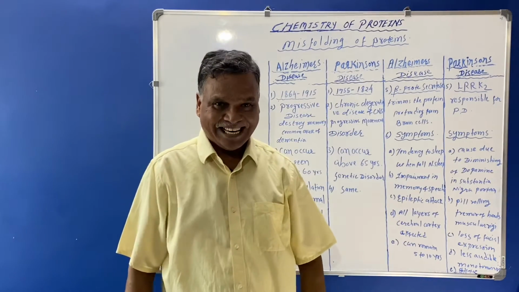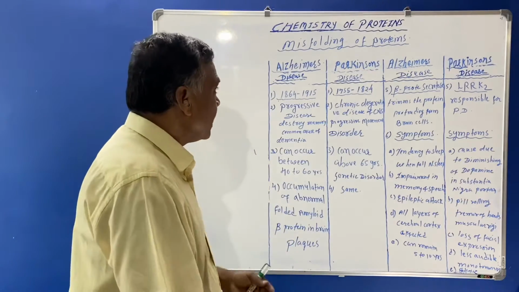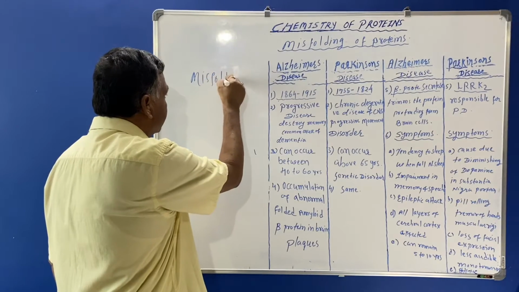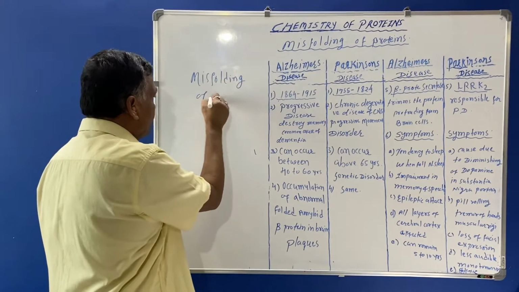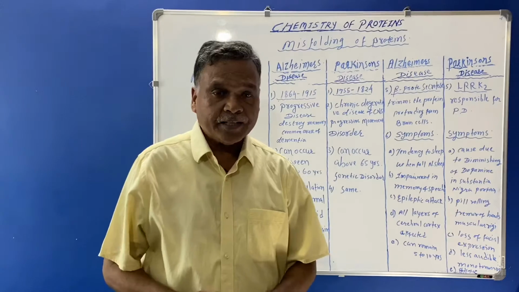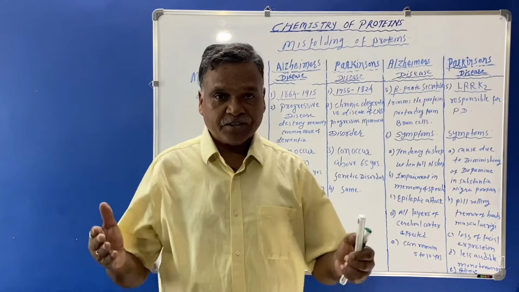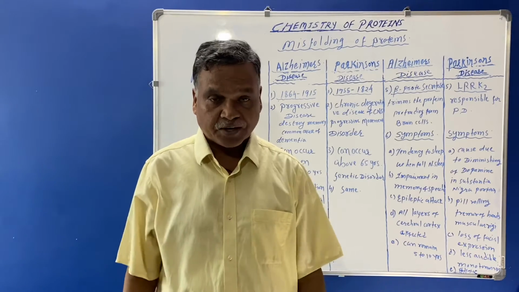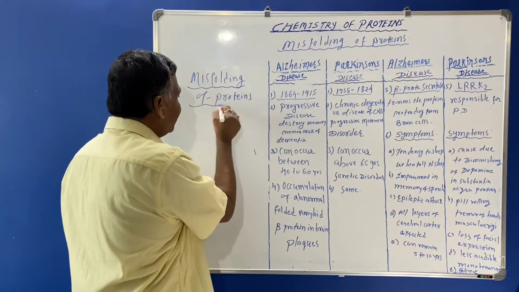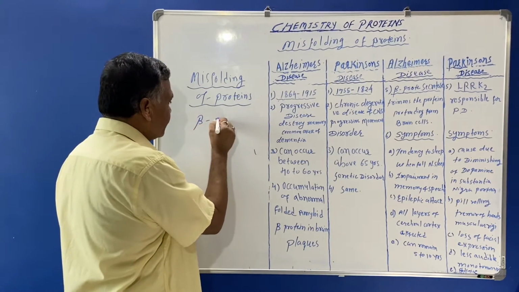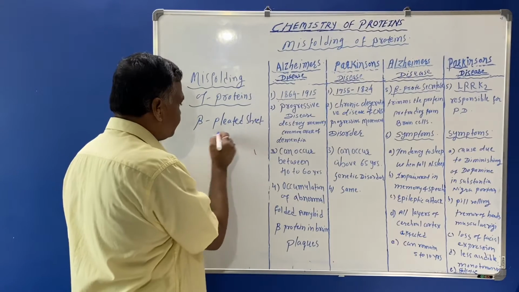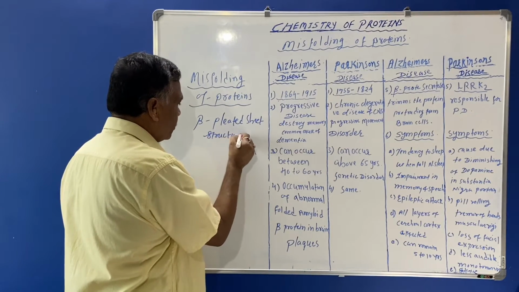Misfolding of proteins means, here we can see the primary, secondary, tertiary and quaternary structure, but this misfolding of proteins is seen in the beta pleated sheet structure of the protein.